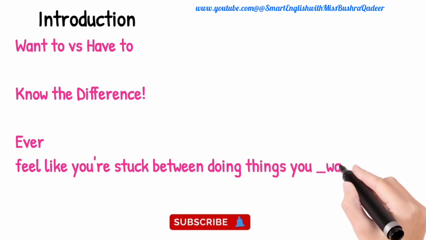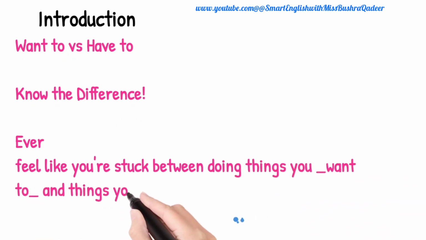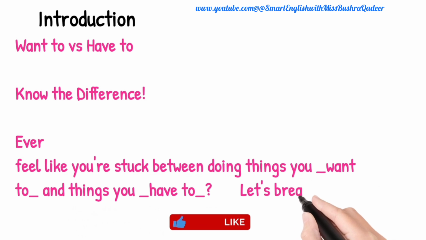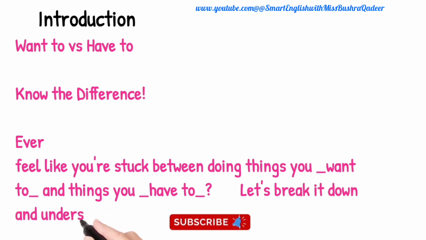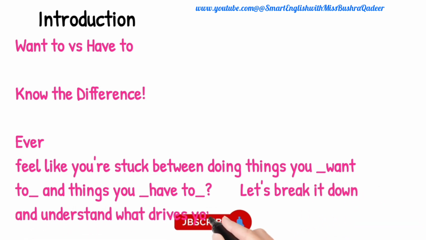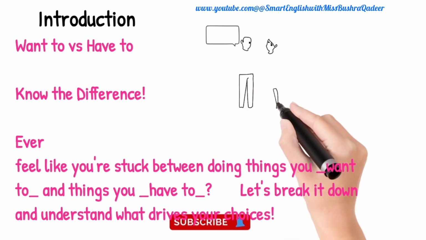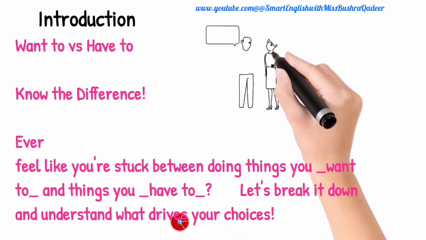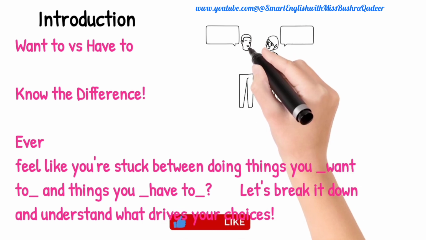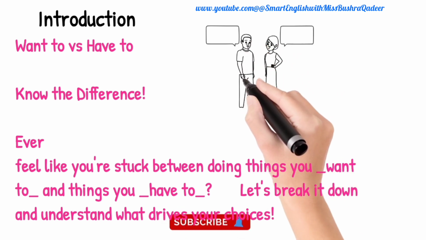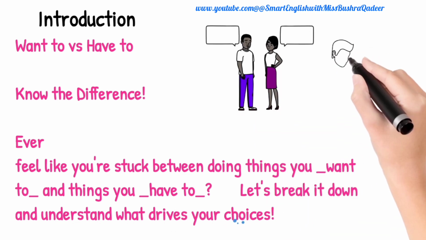Compulsion means the things that you are not supposed to do or you don't want to do, but you have the responsibility to do. For example, we have to work, we have to eat healthy food. We don't want to, but we really have to. Okay, so students, introduction: want to versus have to, know the difference. We are going to explore the desires and compulsion together in this lesson and let's break it down to understand what it says. Let's get started.